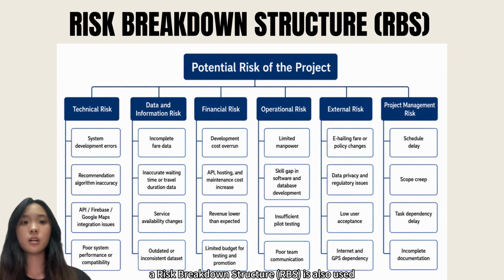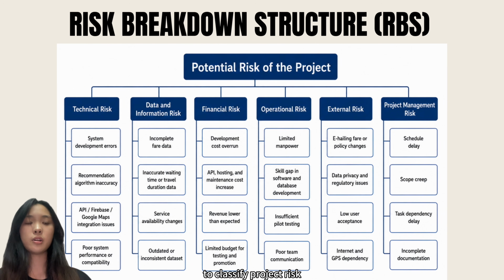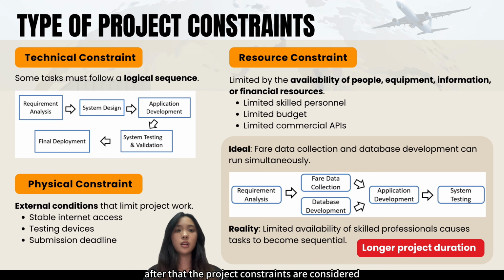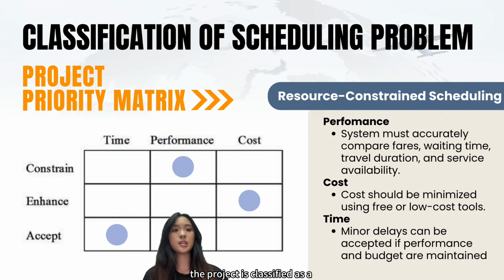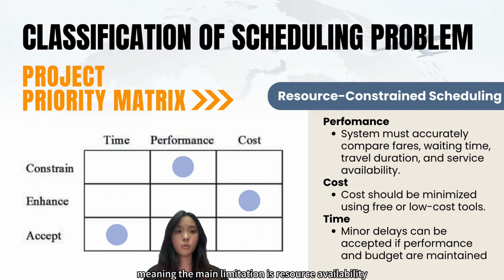Besides the WBS, a risk breakdown structure is also used to classify project risk into technical, data and information, financial, operational, external and project management risks. This allows the team to identify possible problems earlier and prepare suitable control actions. After that, the project constraints are considered, including technical, physical, and resource constraints. Limited availability of skilled workers, budget, internet access, and testing device may affect the project process. Therefore, the project is classified as a resource-constrained scheduling problem, meaning the main limitation is resource availability, while the project duration may be adjusted if needed.